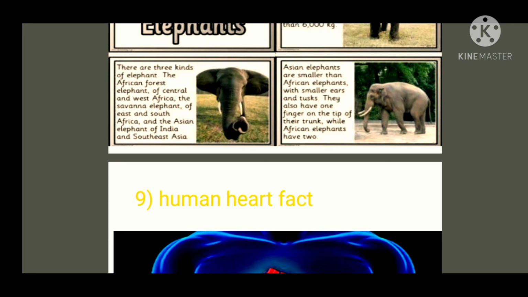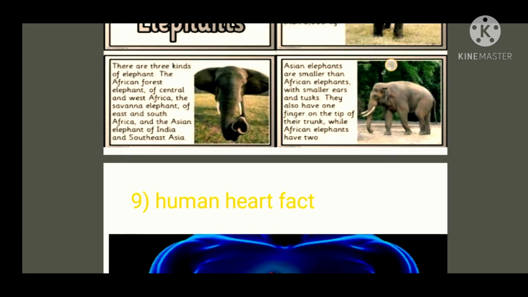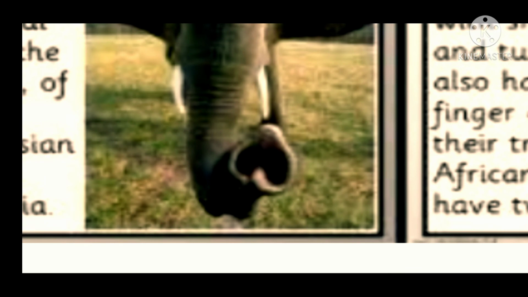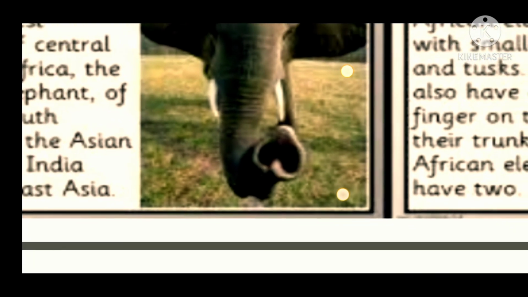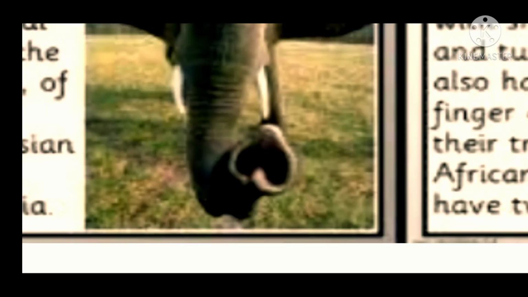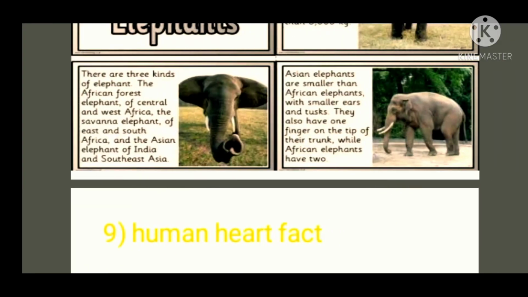They also have one finger on the tip of their trunk, while African elephants have two. It means the elephant's trunk, which you can see, has one finger in the Asian elephant but two fingers in the African elephant.